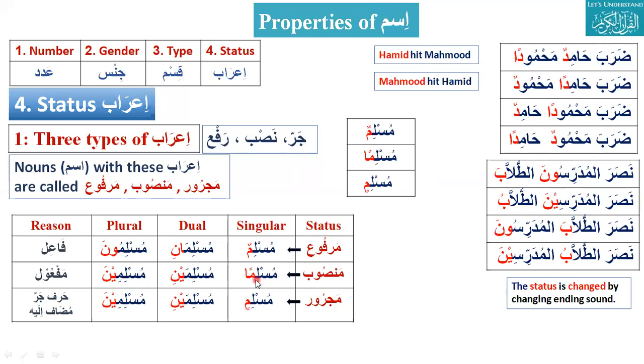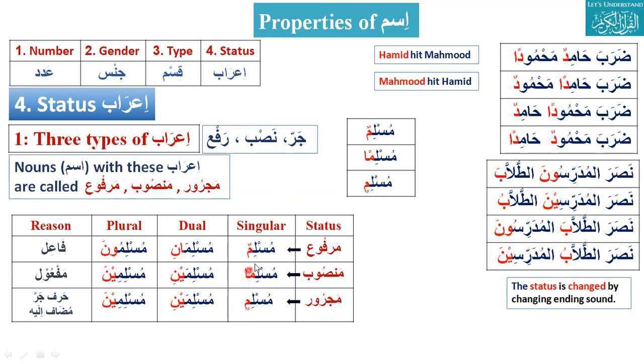So what about this, musliman? What is there at the end? Meme. On the meme, what is this? Tanween. Okay, tanween, but which tanween? Is it rafa, nasab, or jar? Nasab, that is fatha, nasab. So it will be mansub. Muslimin. It's going to be rafa, nasab, or jar? Jar. And this status will be majroor.